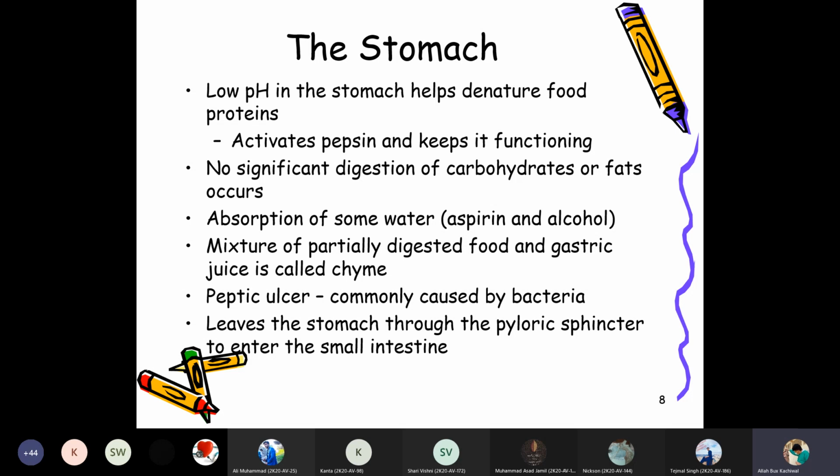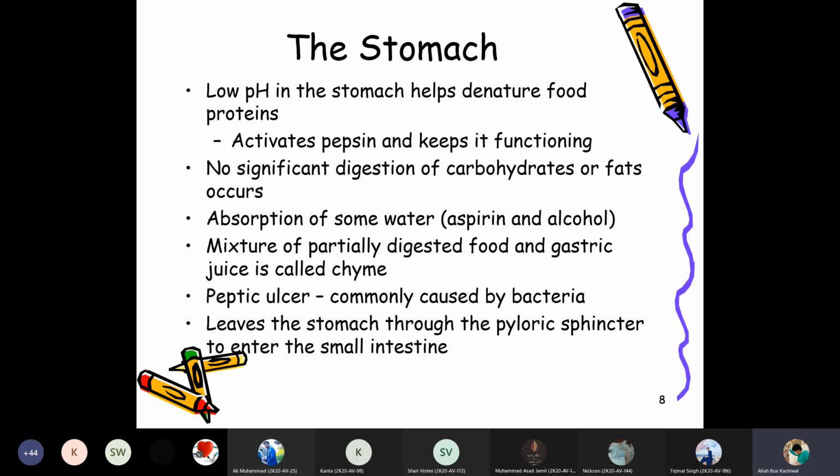So the mixture of partially digested food and gastric juices is called chyme. So chyme develops after digestion in the stomach, and that chyme is passed from the stomach to the intestine. The peptic ulcer is commonly caused by a bacteria. Mostly it is heard that human beings have a peptic ulcer, and even in dogs the peptic ulcer is present. So it is due to the bacteria.